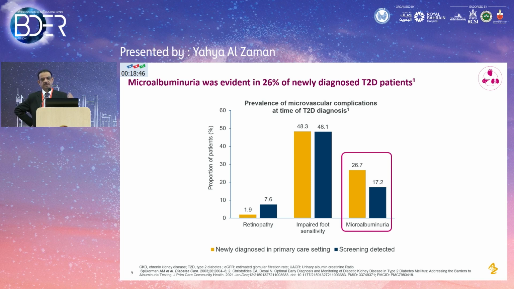Everybody is aware that the complication starts much earlier, even before the diagnosis of type 2 diabetes, at the pre-diabetic phase. But once you diagnose a type 2 diabetes patient, you know that 20 to 25% of these patients already have complications at the time of diagnosis. And we know 1 in every 4 of these patients will already have microalbuminuria at diagnosis. So the complication already started at the time of diagnosis. There is no excuse to wait or delay your management any further.